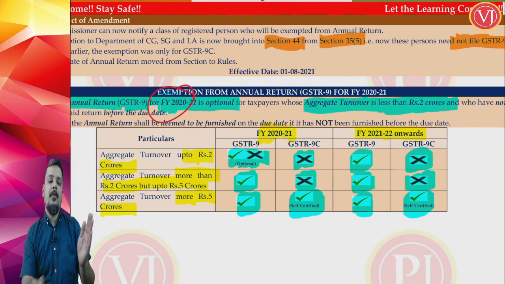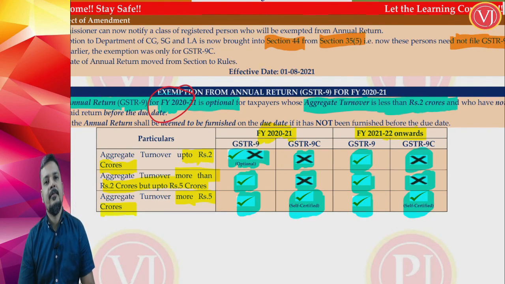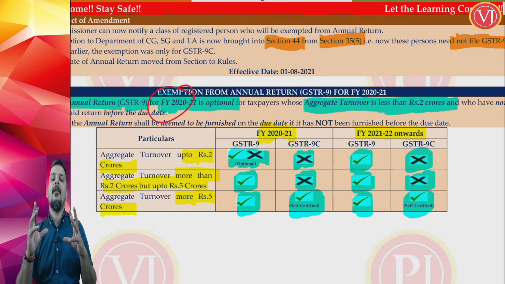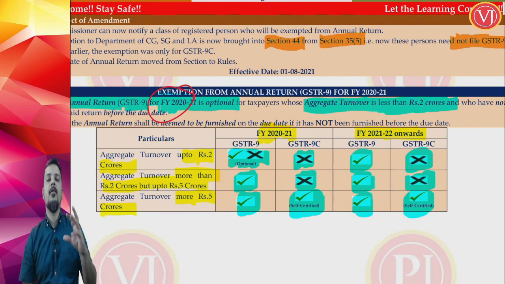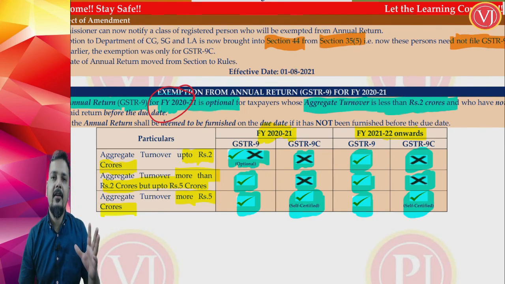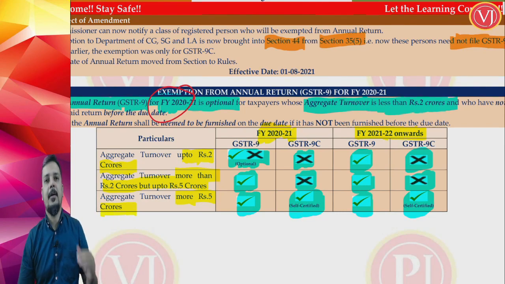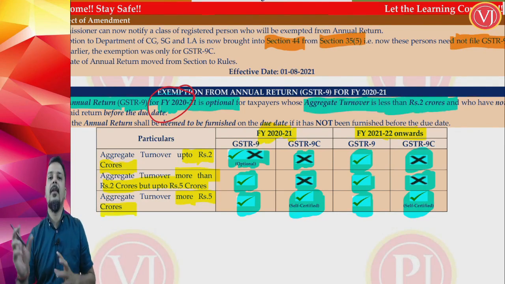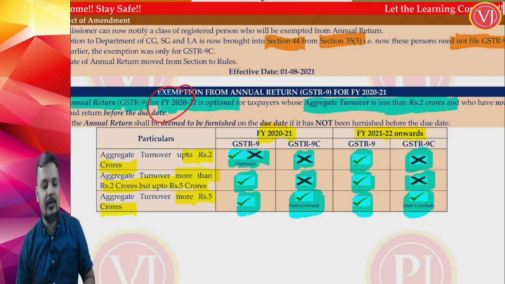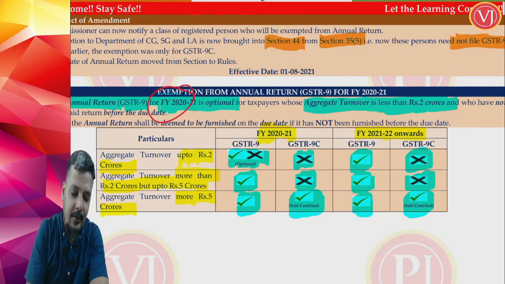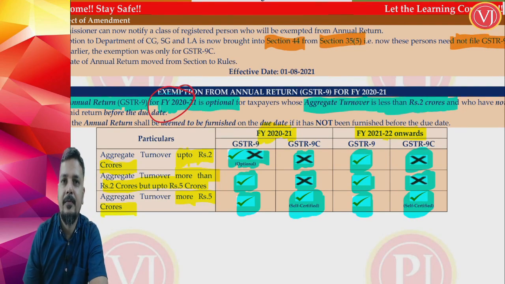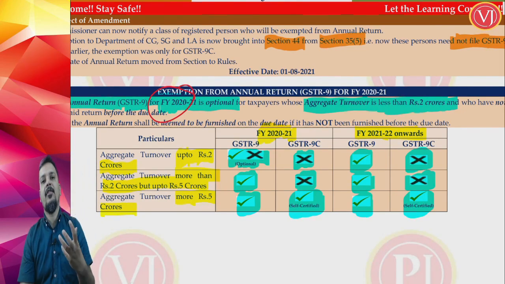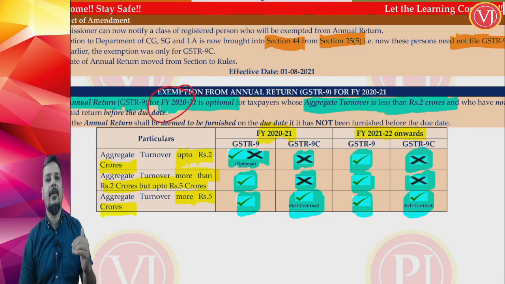So if you see this chart, things are pretty clear. Up to 2 crores only GSTR 9, right? And that too it is optional for a particular year. If I want to say it in common language for all the financial years, up to 5 crores only GSTR 9, no 9C. More than 5 crores, 9 and 9C. Up to 5 crores only 9, more than 5 crores both 9 and 9C. Then you will ask why the 2 crores relaxation has come. The 2 crores relaxation has come only for financial year 2021. So if I am talking about a general provision, then up to 5 crores only GSTR 9, more than 5 crores GSTR 9 plus GSTR 9C.